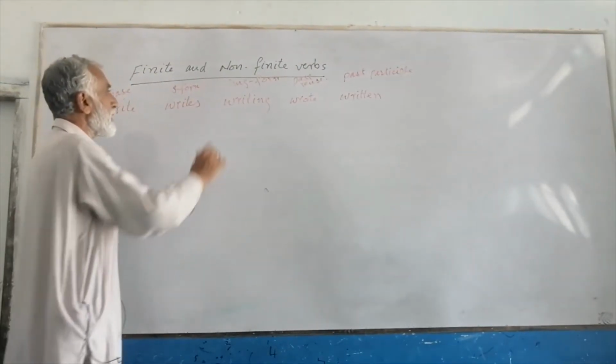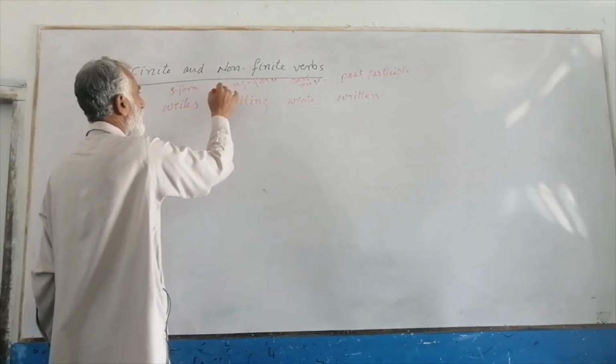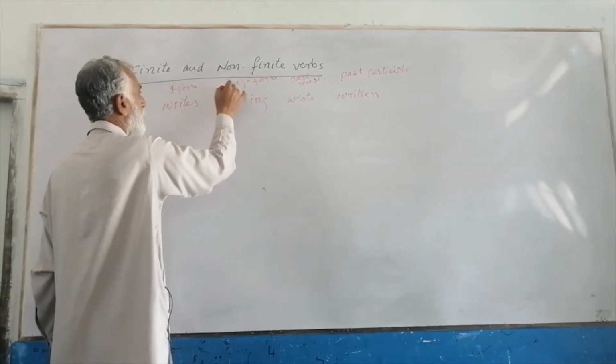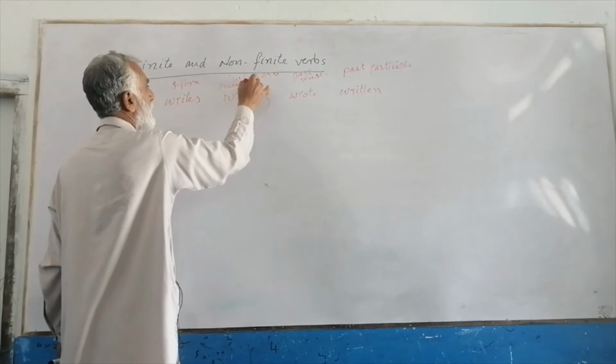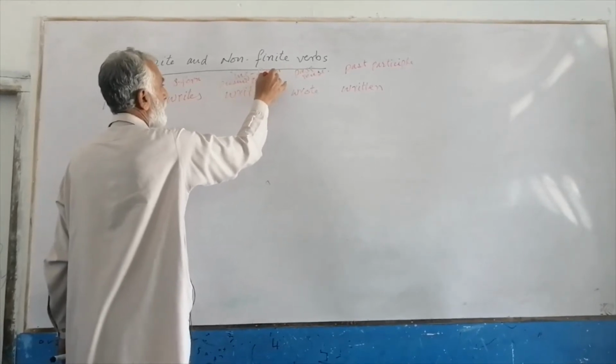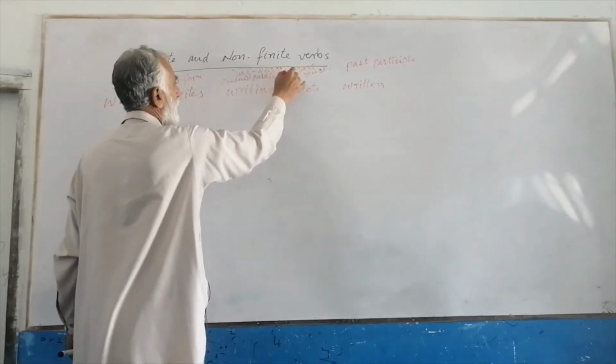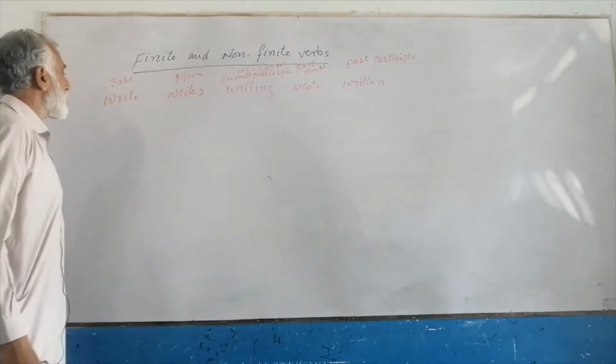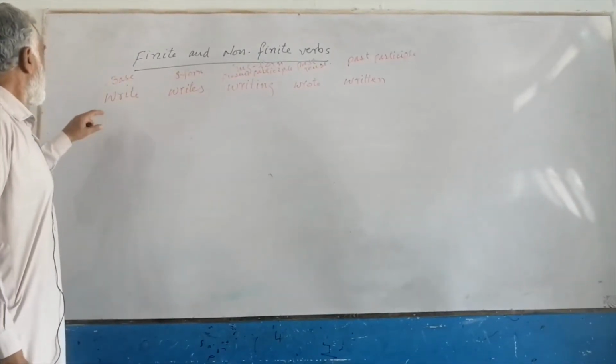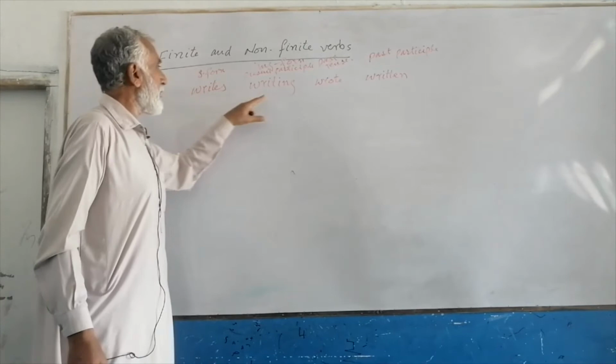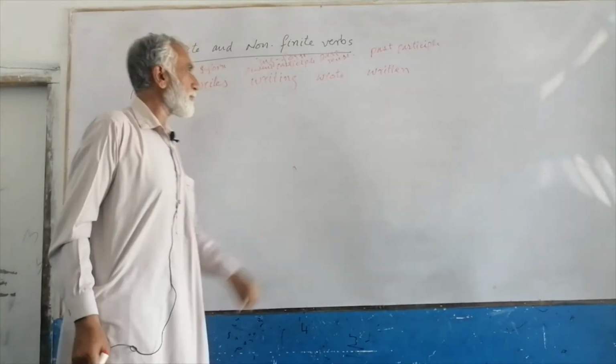This ing form is also called the present participle. So: write, writes, writing, wrote, written.